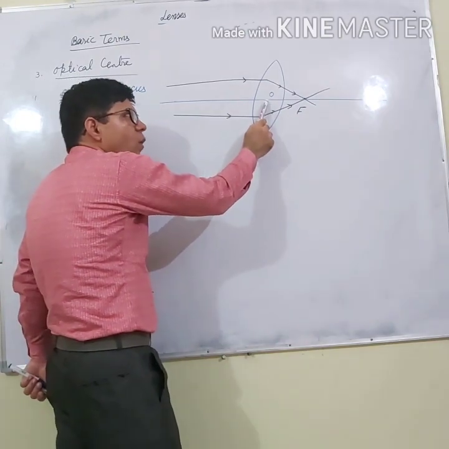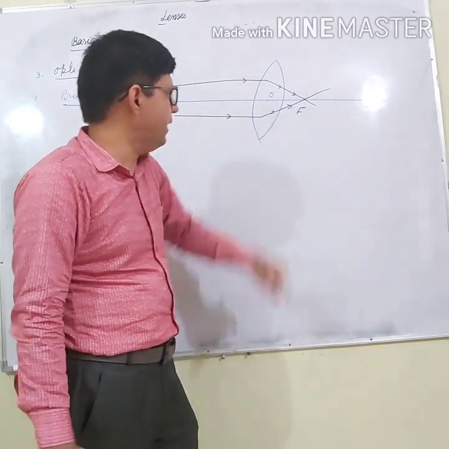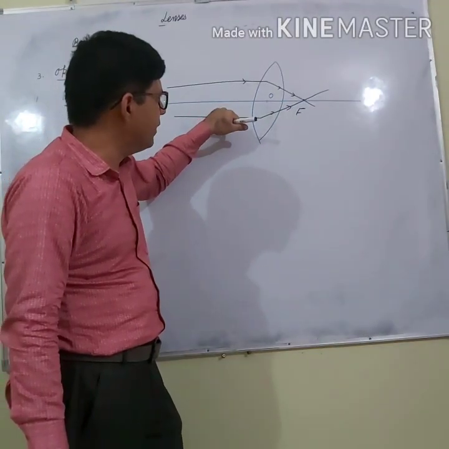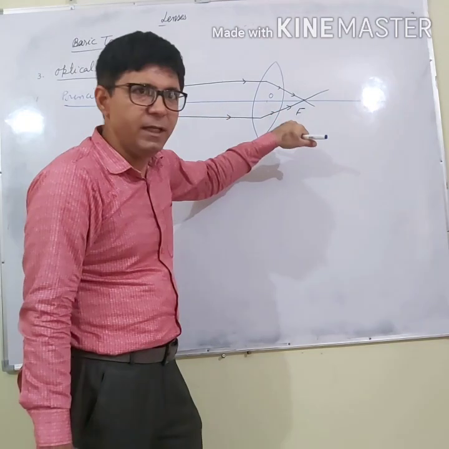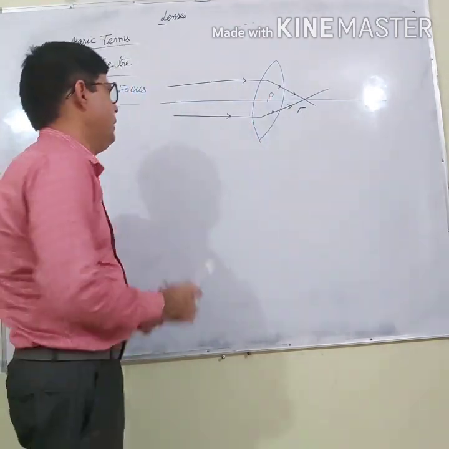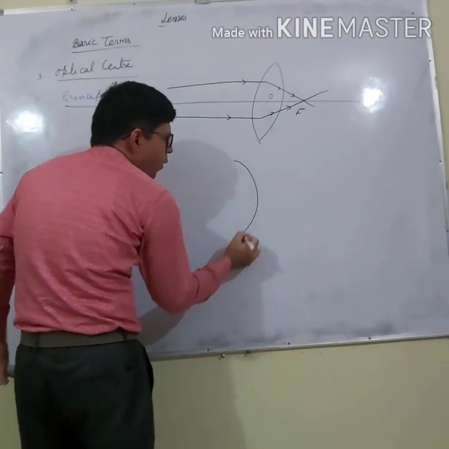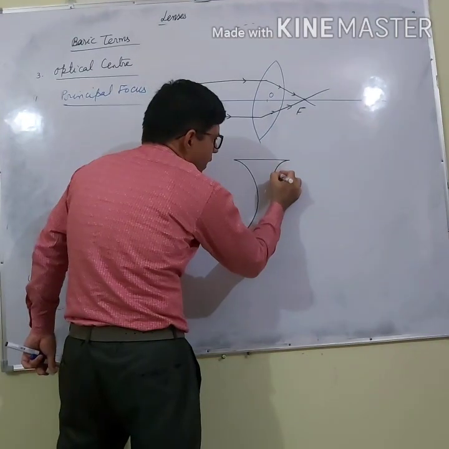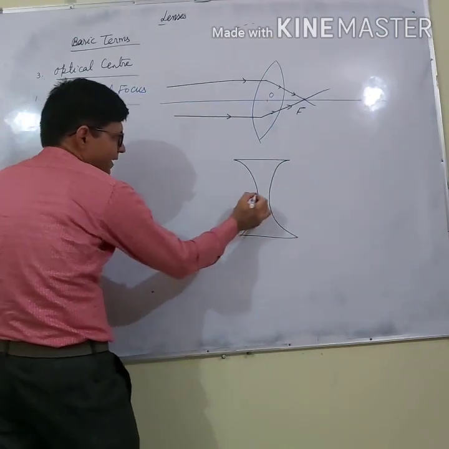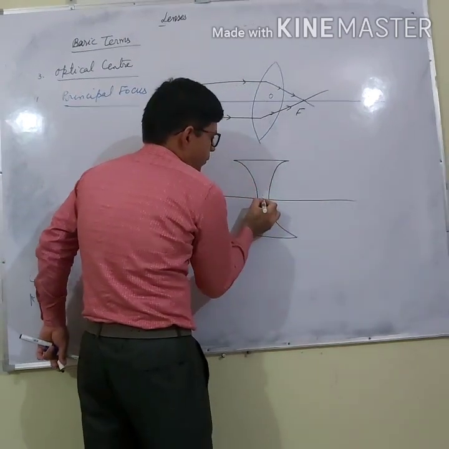Principal focus of a convex lens is a point on the principal axis such that rays parallel to the principal axis meet each other after refraction from the lens. If I have to define the principal focus of a concave lens, not mirror. Let us say this is the lens, and we are having this principal axis.